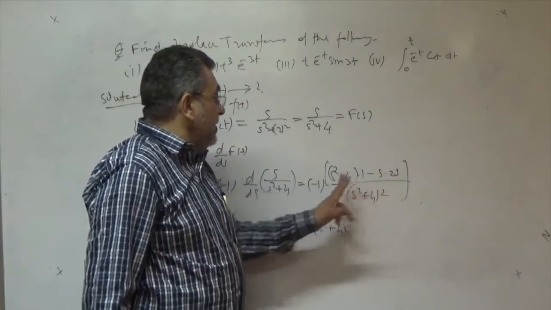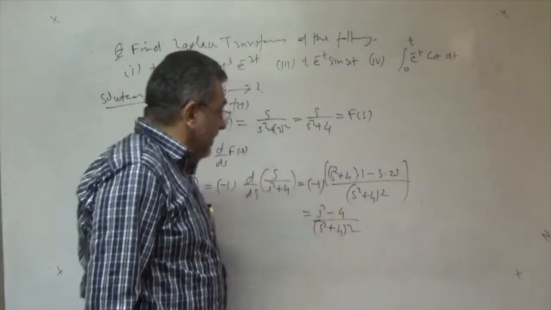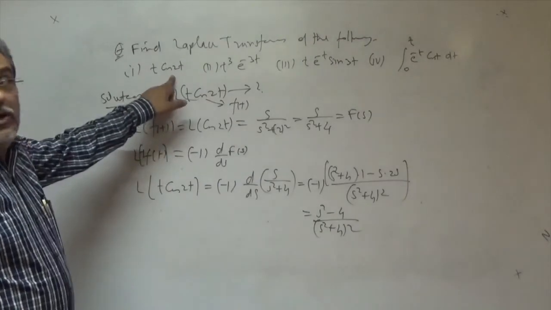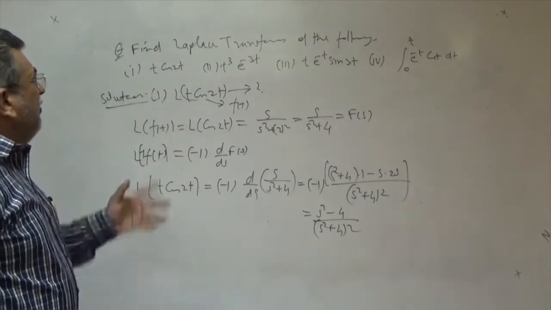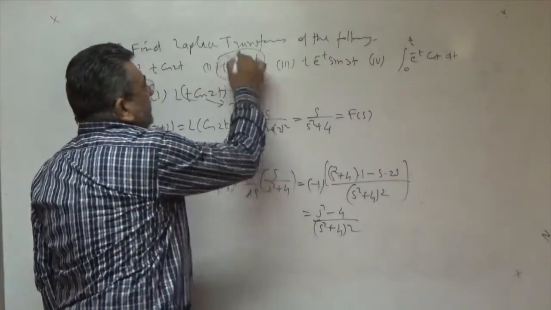Because 2s square minus s square, and take minus multiplied, then it becomes plus, and this becomes... This is your final answer. This is the Laplace transform of f(t) equals t, right? So first, what is this? And in a similar way, you can solve this.